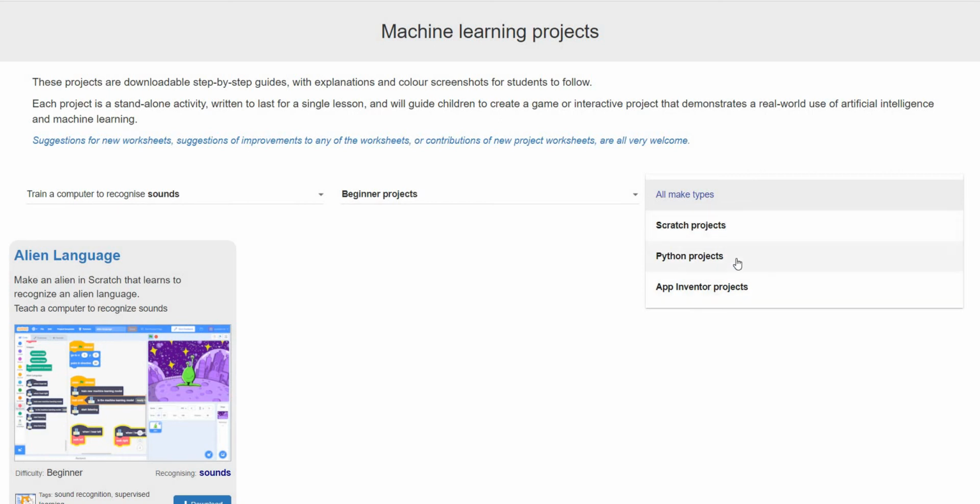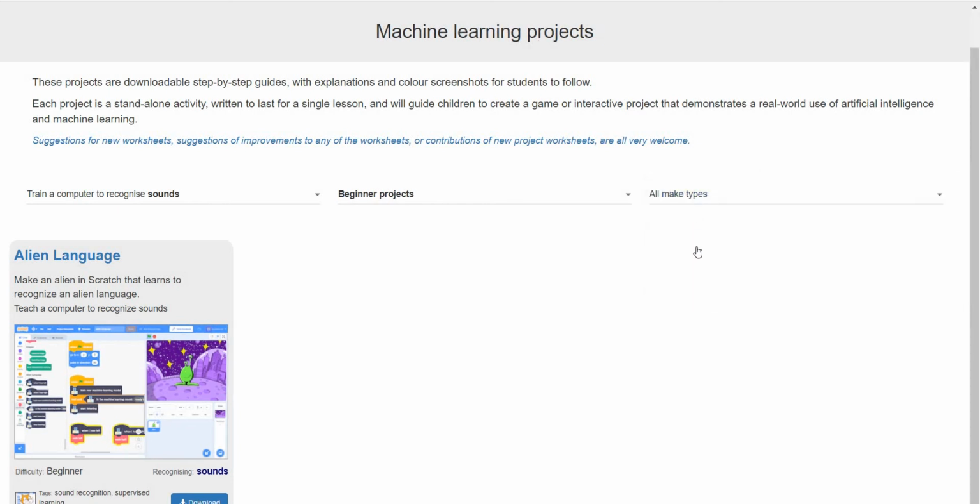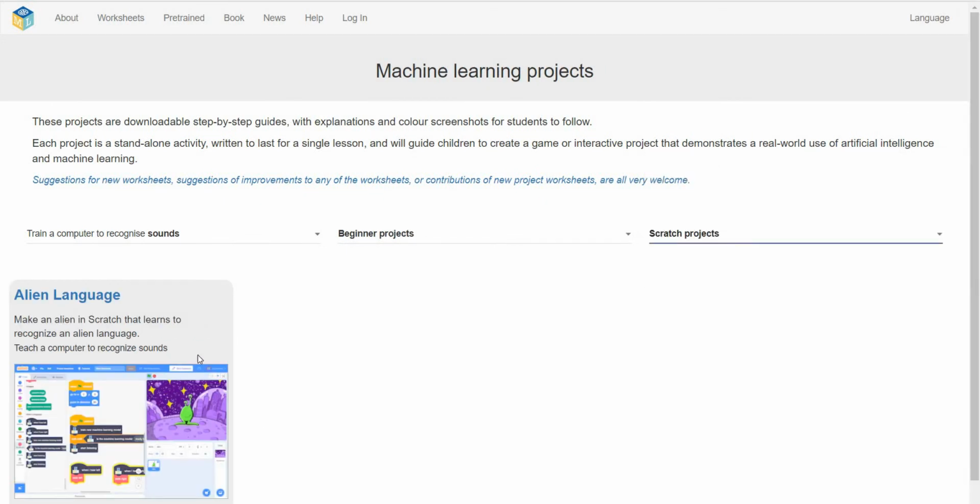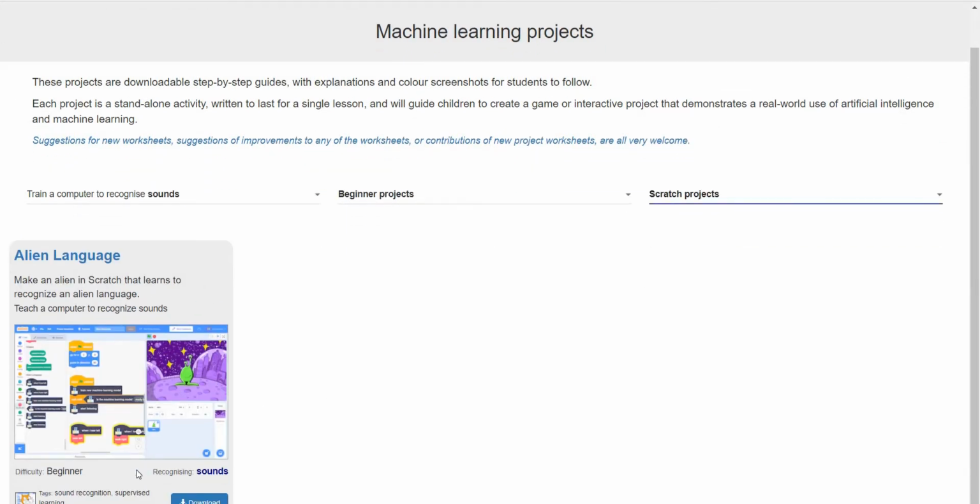For the project itself we have Python projects, App Inventor projects, and Scratch. This one is not for Python, and the Scratch project can be made from Scratch. So here you can download this worksheet and share it with your students to go ahead.